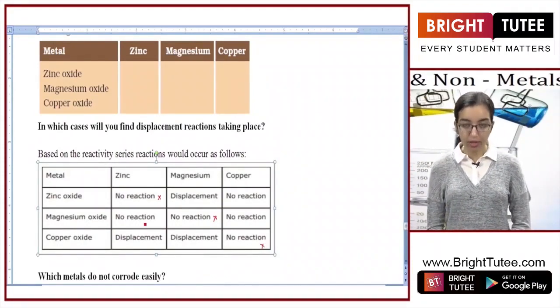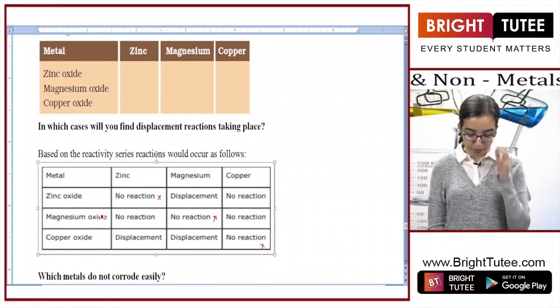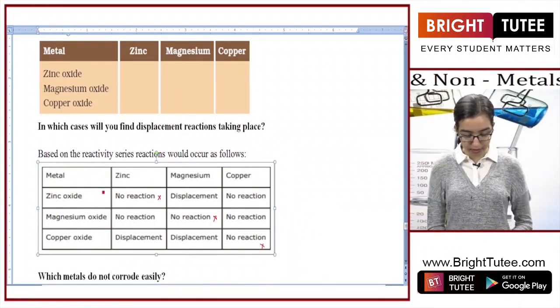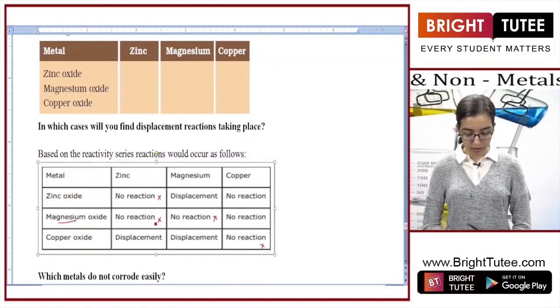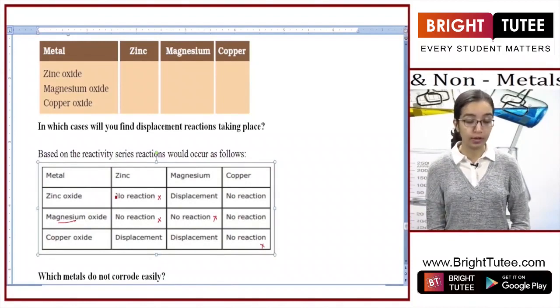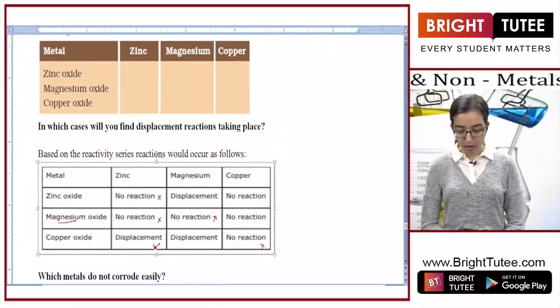But for the others, we have to remember the reactivity series. Now magnesium oxide reacts with zinc. Magnesium is more reactive than zinc. So magnesium being more reactive, zinc will not be able to displace it, and that is why no reaction would occur. But for copper oxide and zinc, displacement would occur because zinc is more reactive than copper in the reactivity series, and that is why displacement would occur.